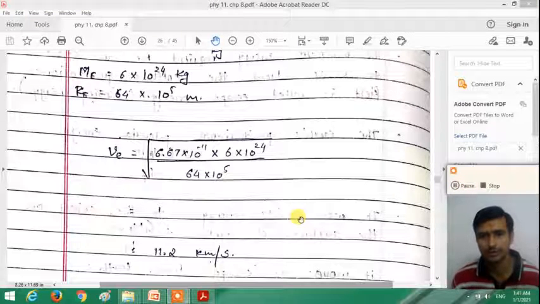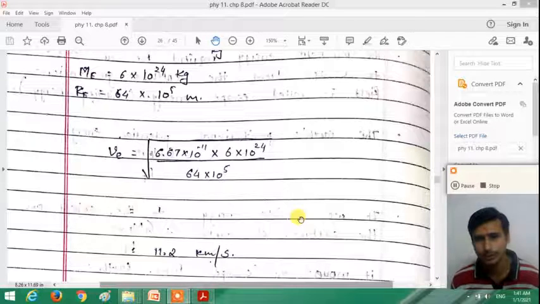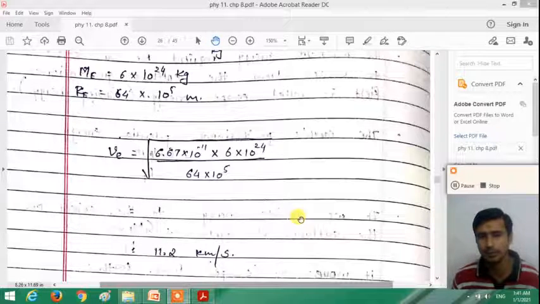So dear student, understand what we mean by the escape speed. The minimum speed of an object required to escape from the earth's gravitational field is called the escape speed, and the escape speed for the earth is 11.2 kilometer per second.